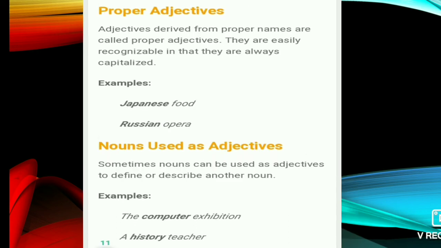Then the proper adjective. Adjectives derived from proper names are called proper adjectives. They are easily recognizable in that they are always capitalized. The examples are Japanese food, Russian opera. Now the last, that is the noun used as an adjective. Sometimes a noun can be used as an adjective to describe another noun. The computer exhibition, a history teacher.